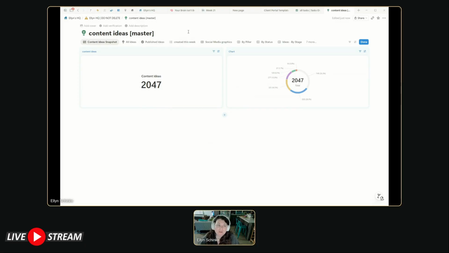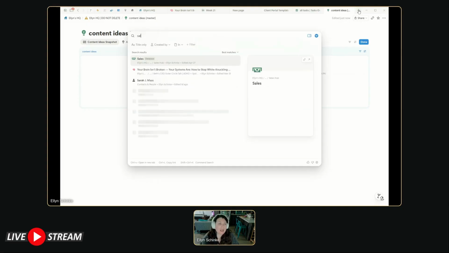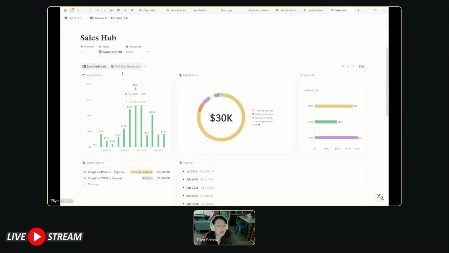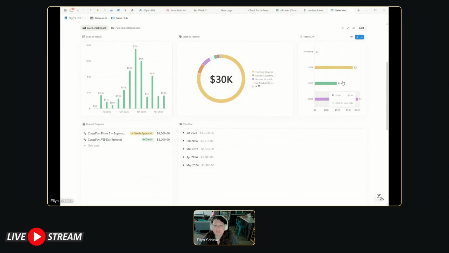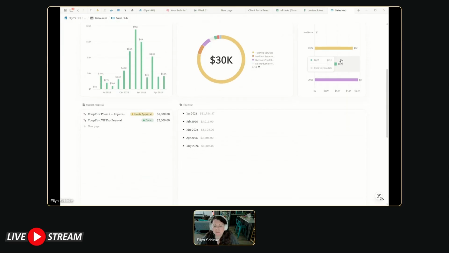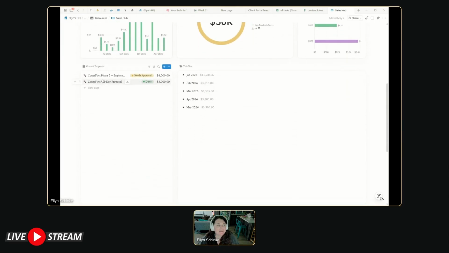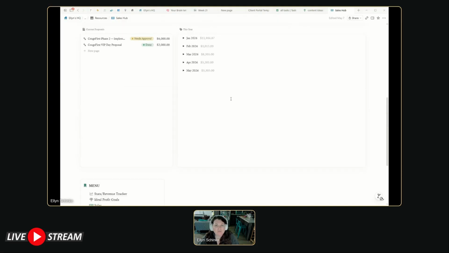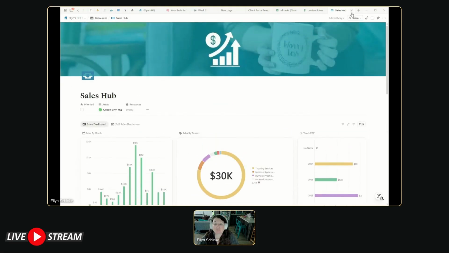So you can build these sort of dashboards that have a lot of snapshot information in them. And I feel like the sky's the limit in terms of how you do this. I have one in my sales hub as well that is a sales dashboard where I can see the money that's come in by month, the year LTV, and is my LTV increasing over time, which yay, it is. I can see the current proposals that are out. I can see the breakdown of income coming in. So these are just nice snapshots to have.